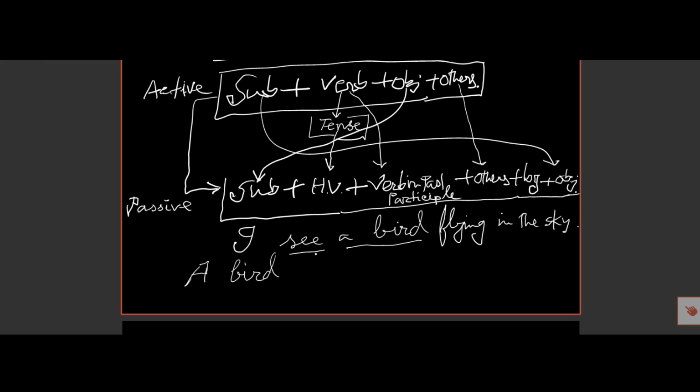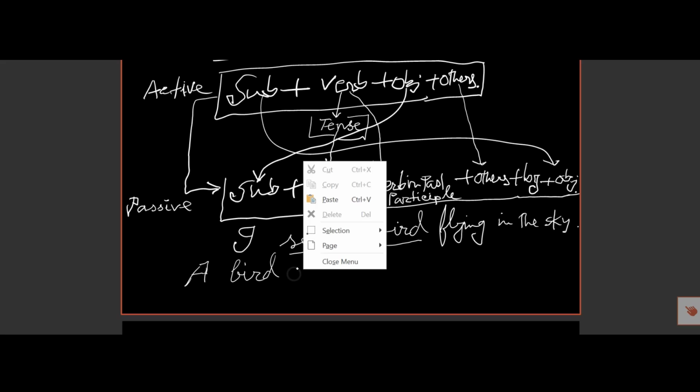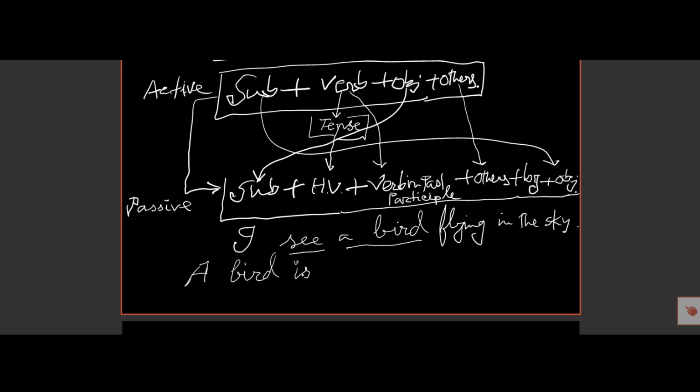Then the sentence is in the present tense, so present indefinite. So we must put am, is, are as the auxiliary verb. Then the main verb will be in the past participle form. A bird is seen.